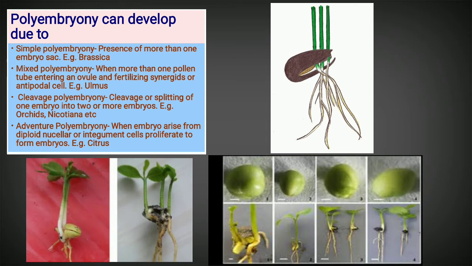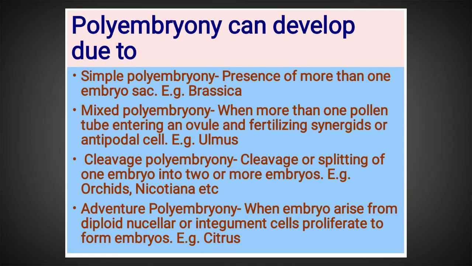Generally we see that from a seed only one sapling comes out. But in all these diagrams you can see that more than one sapling has come out from the same seed. This condition is seen in polyembryonic seeds. Now let's discuss the reasons why polyembryony happens.